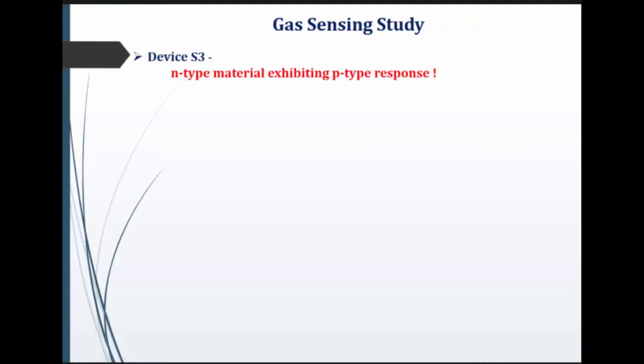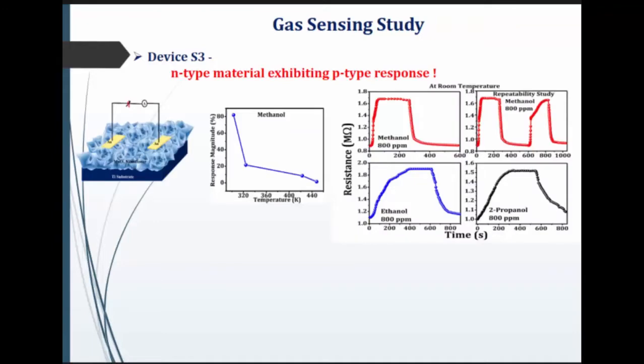Regarding the gas sensing study, the interesting thing is that I observed a p-type response. That means, although this is an n-type material, in presence of reducing gases like alcohol, I got a p-type response. That is very anomalous and astonishing. So I tried to find out the reason behind it.